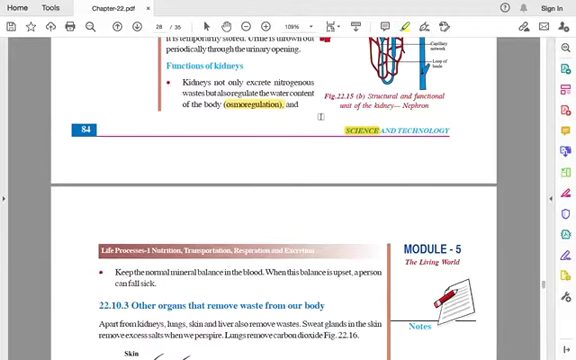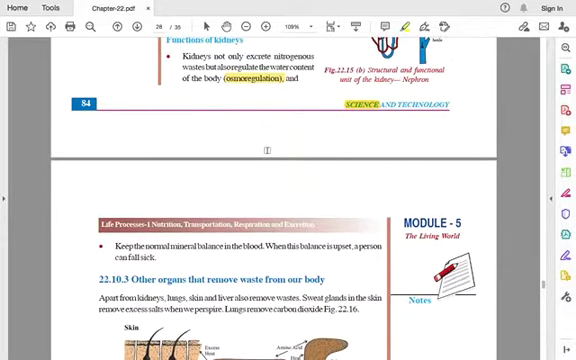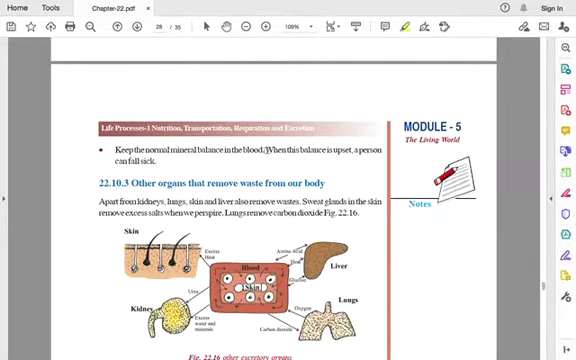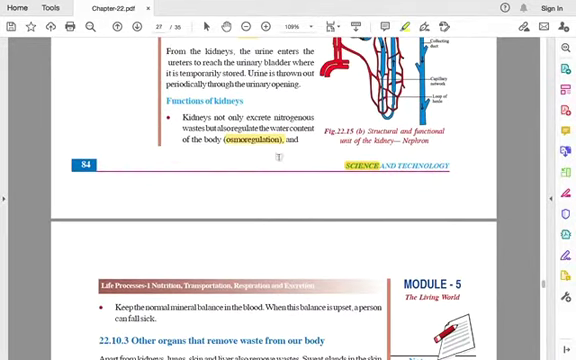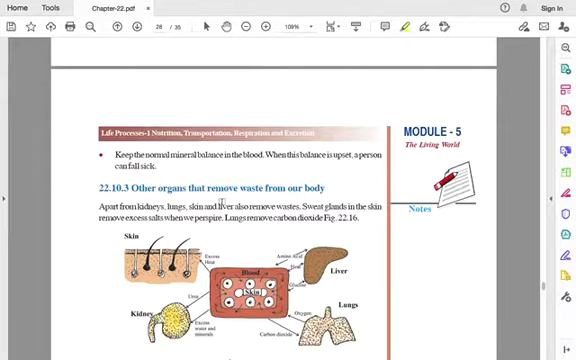So not only is the excretion of nitrogenous waste done by the kidney, but also osmoregulation, that is, the water content of the body is regulated, and the normal mineral balance in the blood is kept. If there are excess minerals, they have to be removed to keep the balance in the blood. If there is no proper balance of minerals in our body, then a person can fall sick. So that is a process done by the kidney to keep the mineral balance.